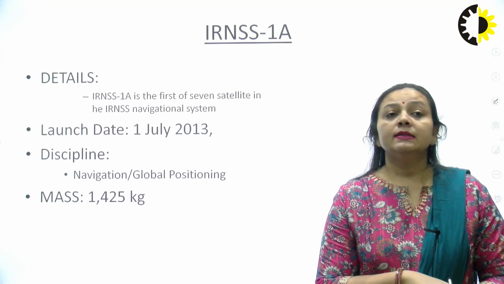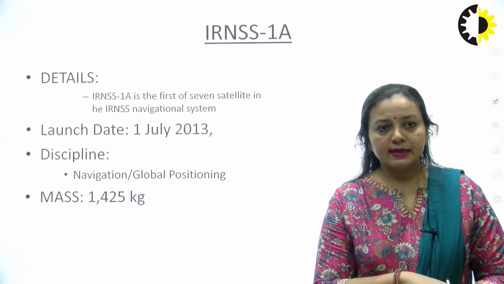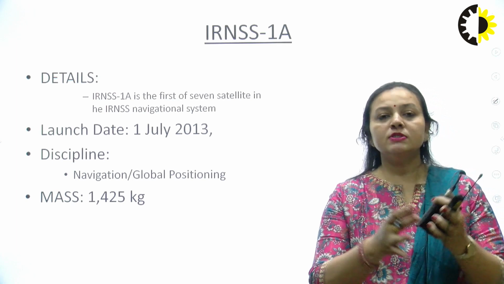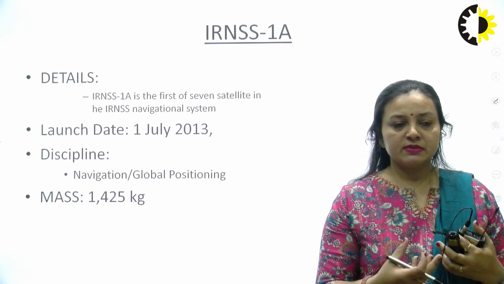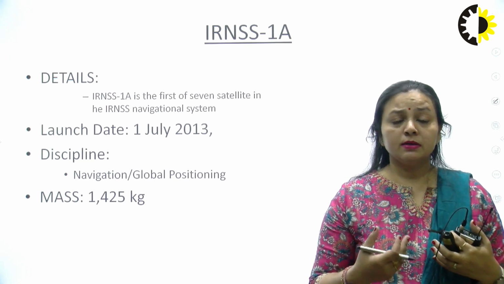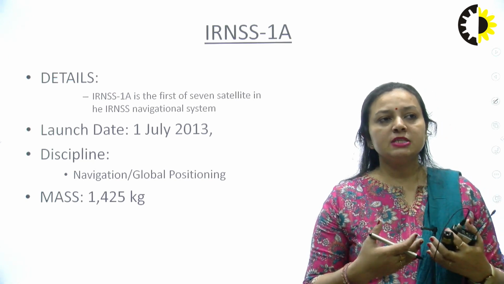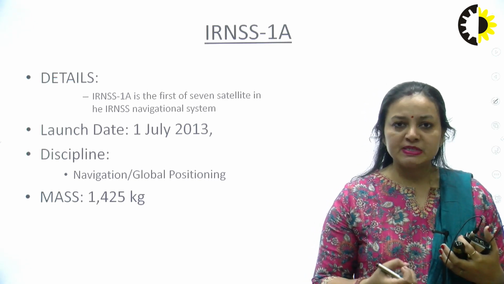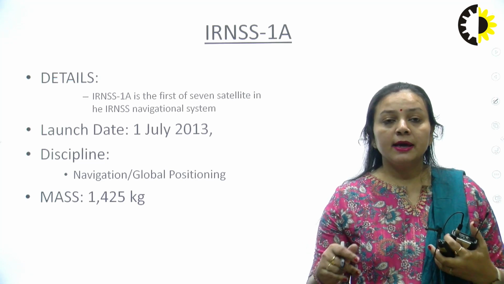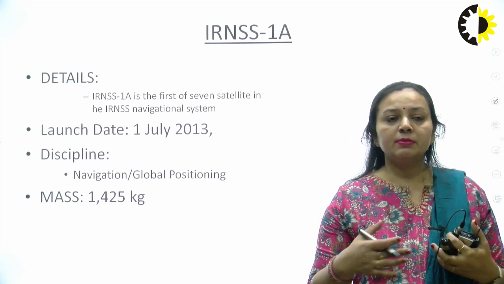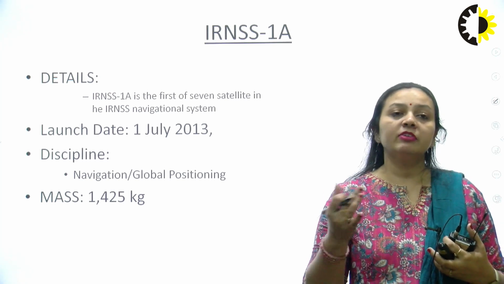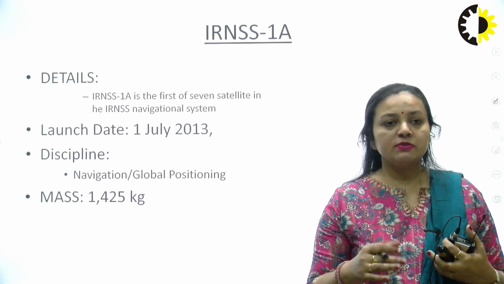Now you can see that IRNSS 1A is one of the GPS satellites, and for GPS we say that we need 4 satellites actually. If I have got a GPS receiver on the earth and I need to get the location, my GPS receiver needs to be tracked. Like in your mobile phones, you have got a GPS receiver. So how is your location being tracked? At present, 24 satellites have been launched for this purpose and 6 standby satellites. So a total of 30 satellites are available for locating the GPS receiver all over the world.